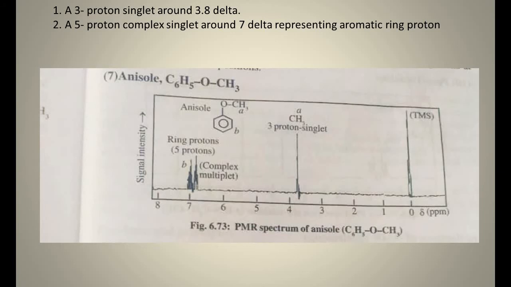The next is the PMR signal of anisole, C6H5OCH3. There are also 2 different types of protons. One is the OCH3 protons in the side chain, and this other is the benzenoid or aromatic ring protons. So a 3 proton singlet around 3.8 delta, and a 5 proton complex singlet around 7 delta, representing the aromatic ring protons.